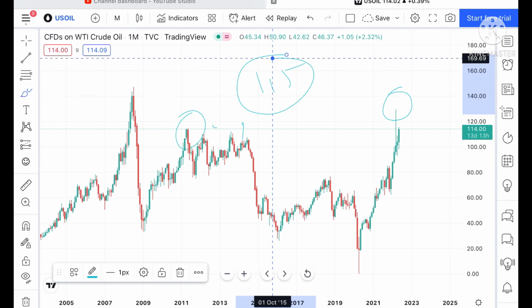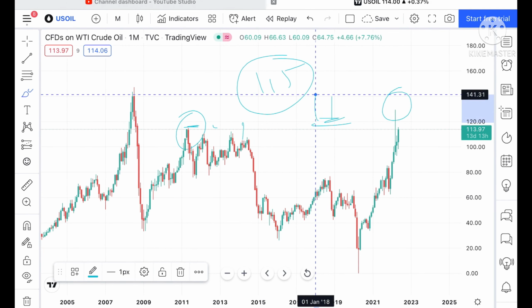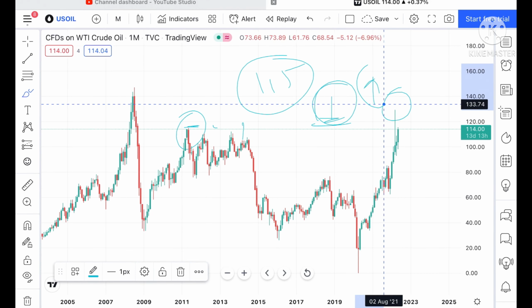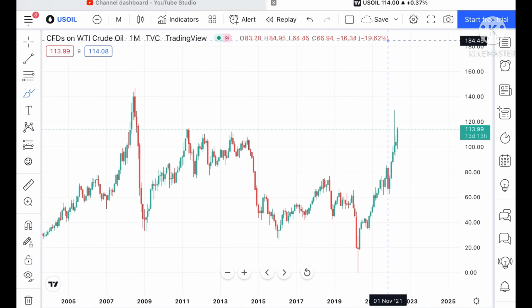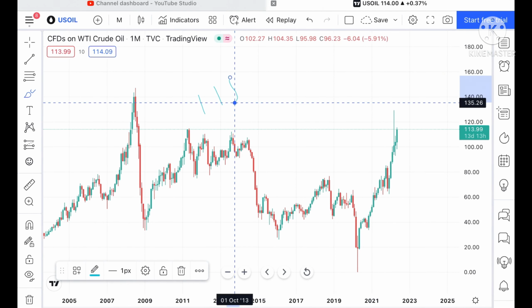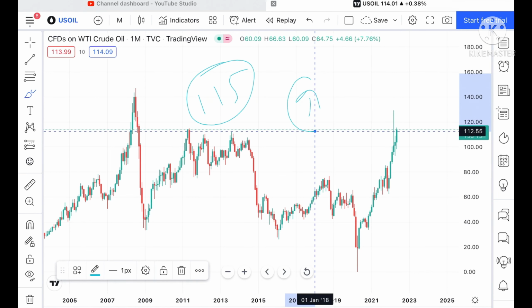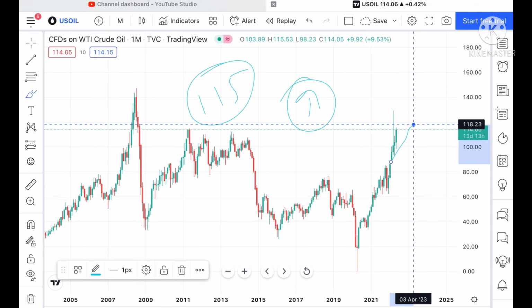Okay, so once this zone breaks upside, or if this level sustains, then we can see a probability of going further upside. Suppose the price sustains above a level of 115, then we can see it can move further upside and touch a level of 118.23.